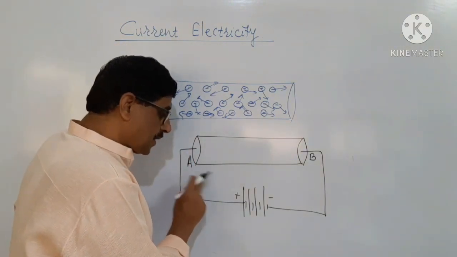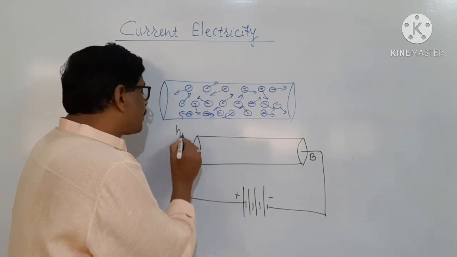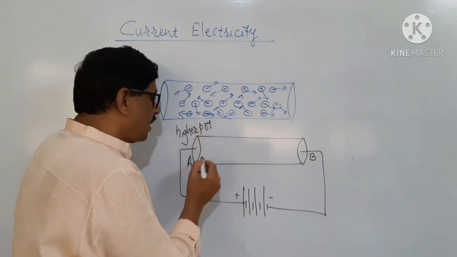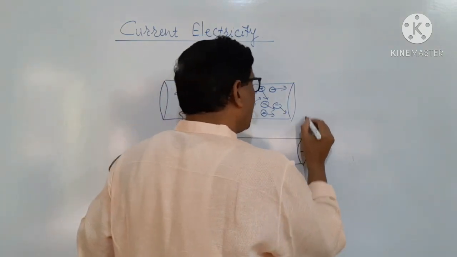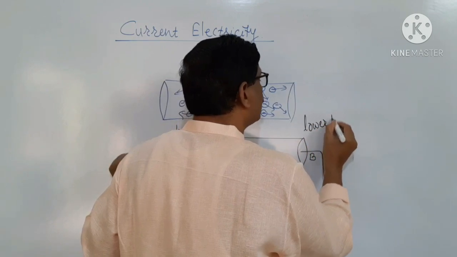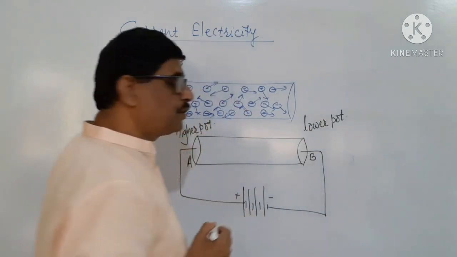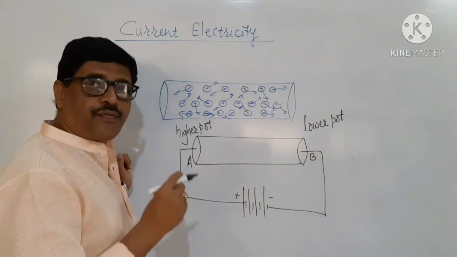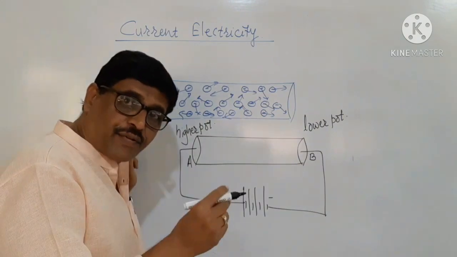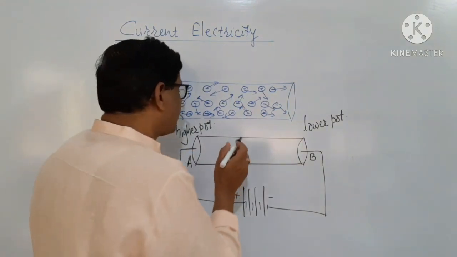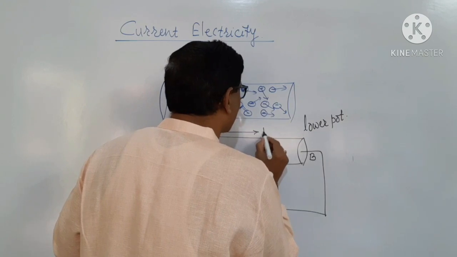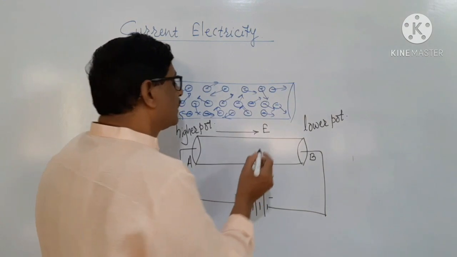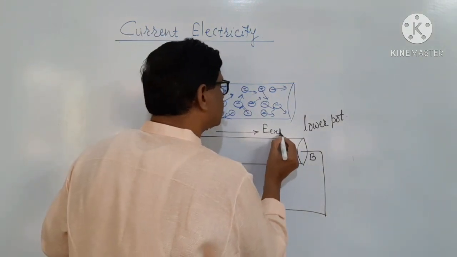Obviously, A is at higher potential as compared to B, and B is at lower potential as compared to A. Therefore, the external electric field is developed here from higher potential to lower potential. This is the external electric field.